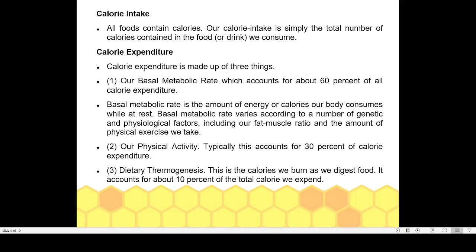That process is known by the name dietary thermogenesis. So there are three ways by which our body utilizes energy. One way is for maintaining our BMR. The second factor is for maintaining our physical activities. The third factor is for producing heat. So these are the three methods by which our body utilizes energy.